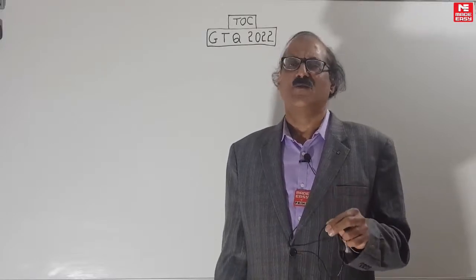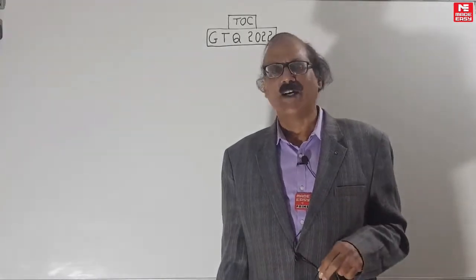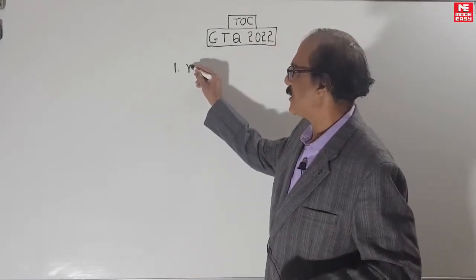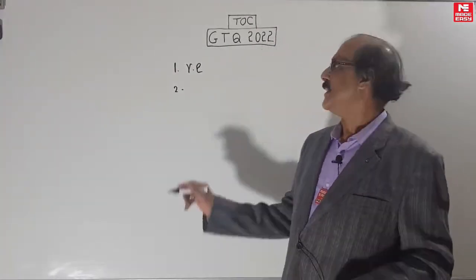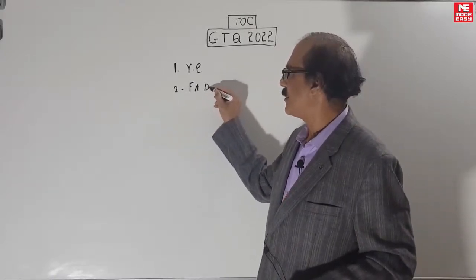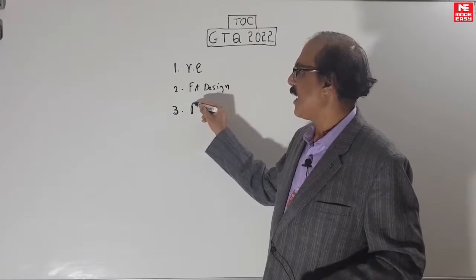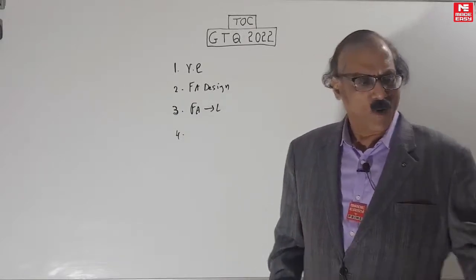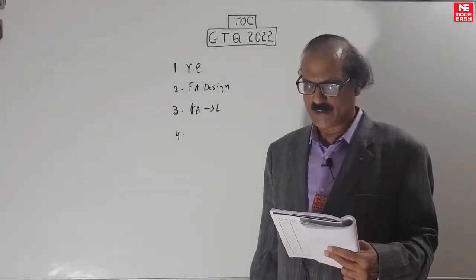Now the major areas. First of all, in TOC, half the questions come from chapter 1, that is finite automata, regular languages, regular grammar and regular expression. The most important of all is regular expression. And the next thing is FA design, and also we will have a sprinkling of some questions of FA to language or language to FA. This is what is very important in chapter 1, so I have taken some questions from that.